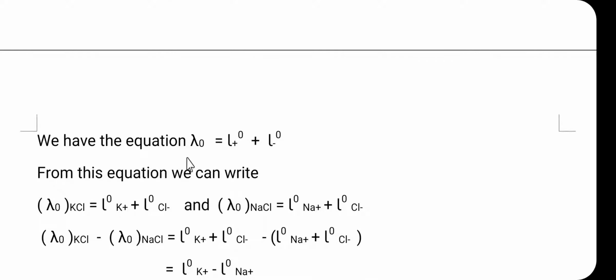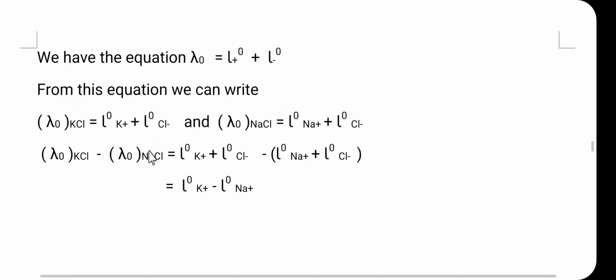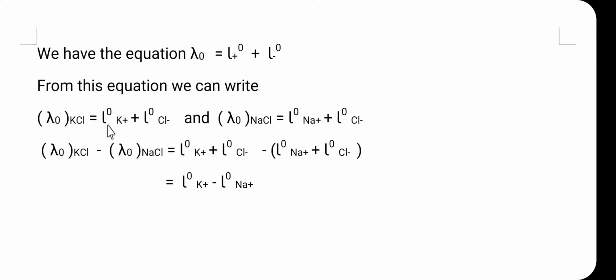So here we have the equation: as per Kohlrausch law, lambda 0 is equal to the equivalence ionic conductance for the cation at infinite dilution plus the equivalence ionic conductance for the anion at infinite dilution. From this equation we can write lambda 0 for KCl as the equivalence ionic conductance for the K plus ion at infinite dilution plus the equivalence ionic conductance for the Cl minus ion at infinite dilution.